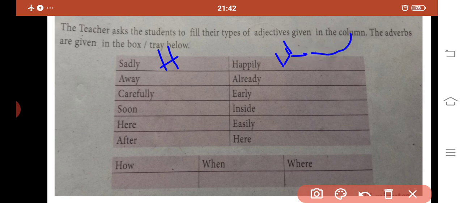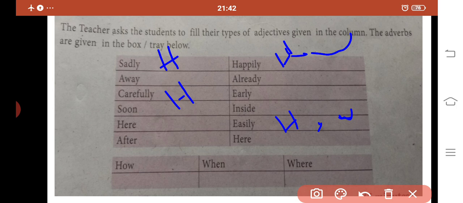Next, carefully. Then easily. How did she finish the work? She did the work easily. So these words come under the category how.